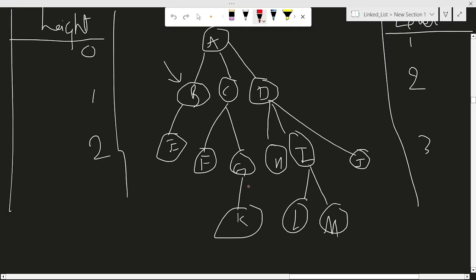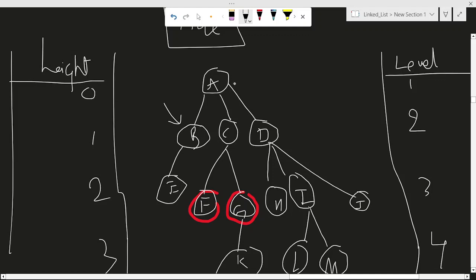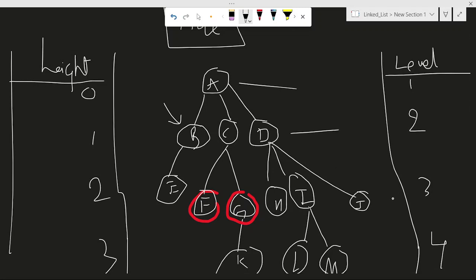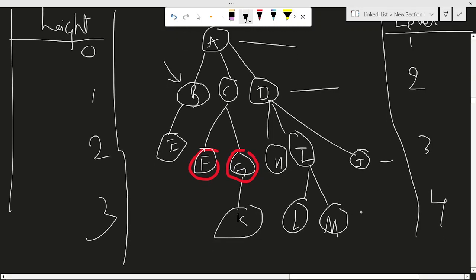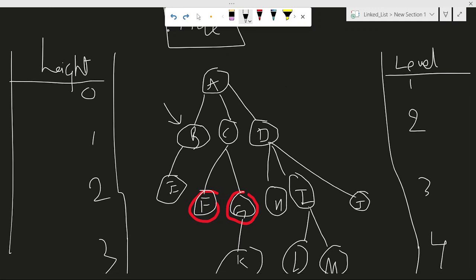Next, siblings. Siblings means what? Before that, I have written level and height here. Height will always start from 0. This is the 0th height, this is first height, this is second height, and this is third height. And then level. This is the first level. These three nodes are the second level. These six nodes are the third level. These are the fourth level. So this is what level and height in trees mean, and I will tell you the definition of that also.